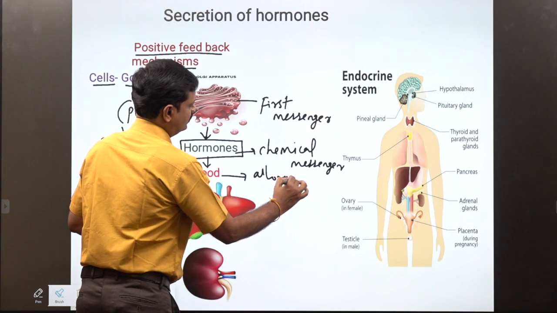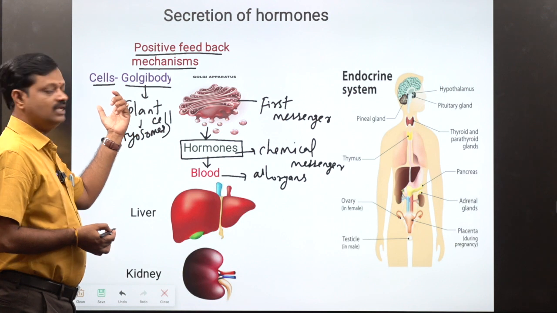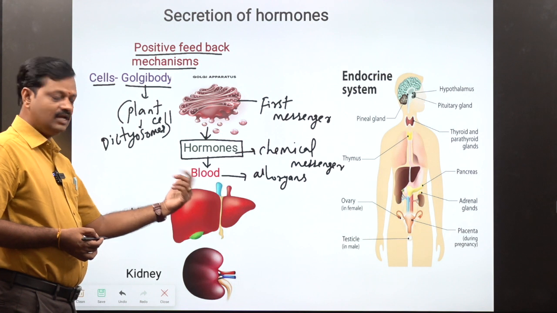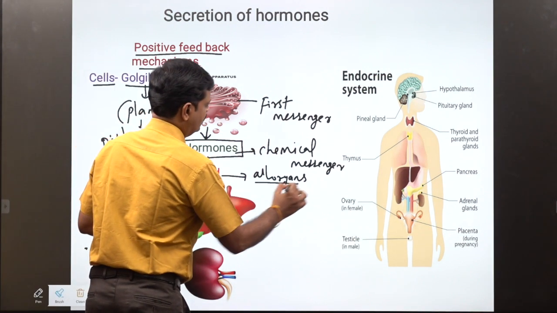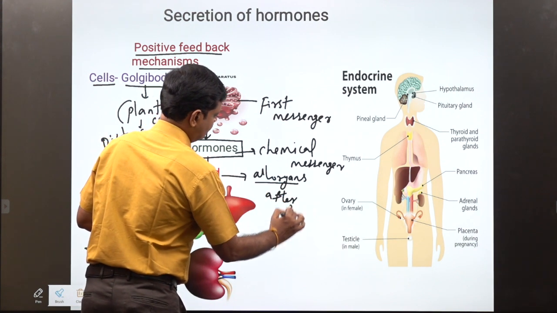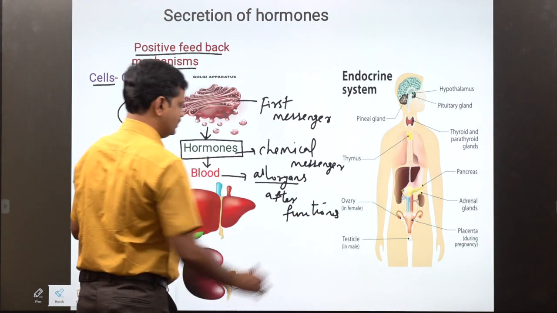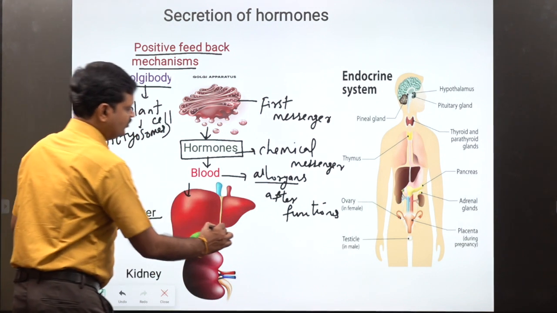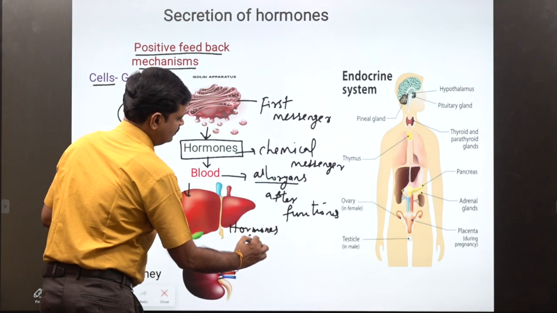After the function is completed for all organs, within the cell the Golgi body secretes hormones, and those hormones are transported to the blood. Then all organs utilize the hormones, and after the hormone functions are complete, the hormones are transported into the liver.